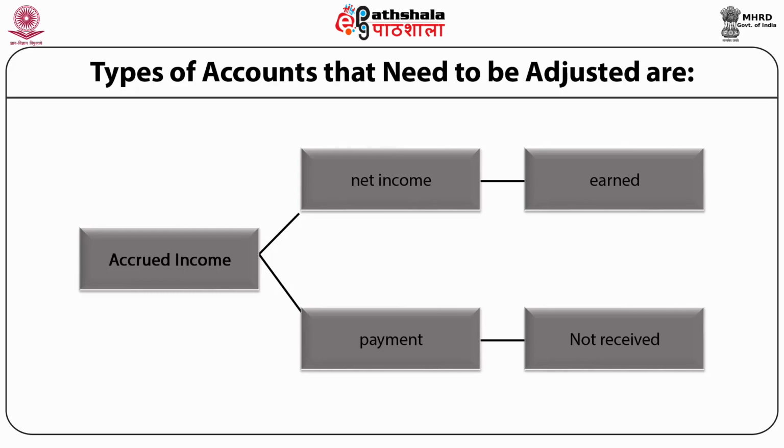Further, while preparing the profit and loss account, these are added in the relevant income. For example, commission outstanding or interest outstanding or accrued interest is added in the interest account or income interest on the credit side of the profit and loss account, and further it is shown on the asset side of the balance sheet.